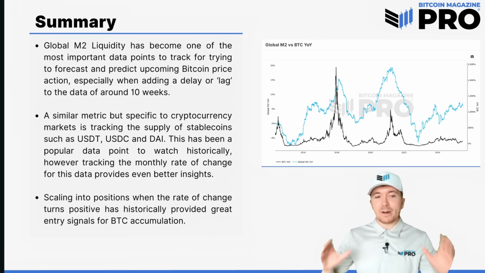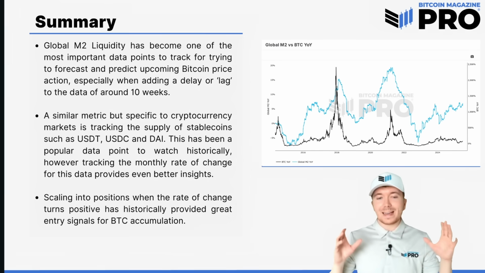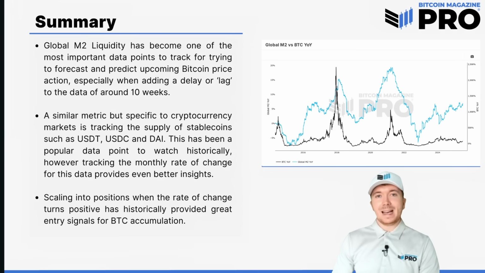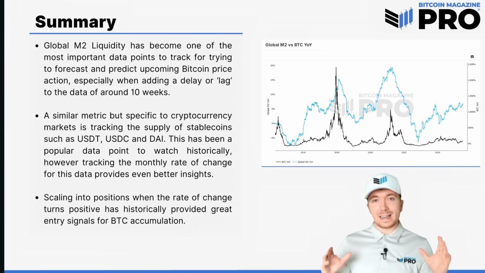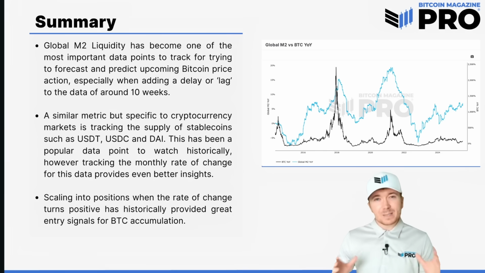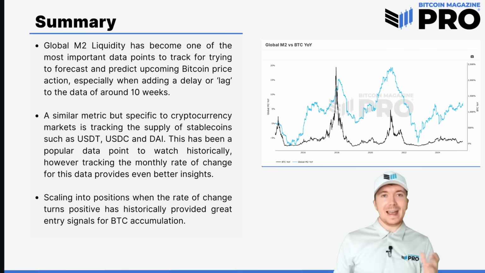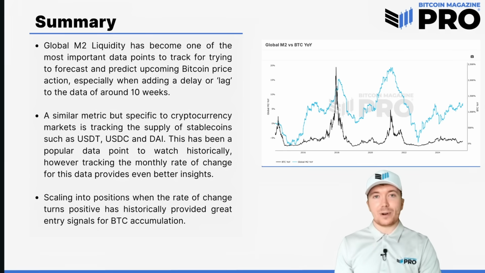This has been a very popular data point to watch historically, but tracking the actual rate of change, the monthly 28-day rate of change in this data point, has given us some unbelievable insights throughout this cycle and all previous cycles as well, especially when we're using this to scale into positions when we see the rate of change turning positive, as well as potentially scaling out of our positions when we see huge massive spikes to the upside in this metric. So let me know if this is something that you're going to be watching going forward, because to me it looks like another great tool to add to our arsenal, especially when we add it for confluence for more intra-cycle, potentially even intraday trades and positions.